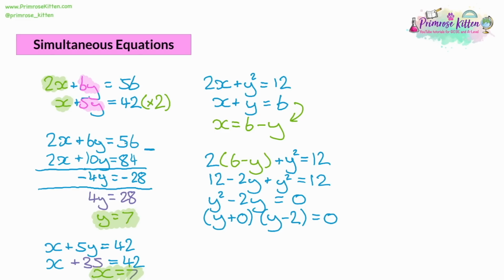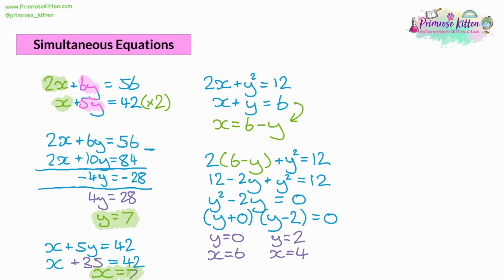So then when we're writing down what y is, we're going to make the brackets equal to 0. So we could have y is equal to 0, or we could have that y is equal to a positive 2. And so that's how we get our first number. And then to find x, we can substitute into x plus y. So we want x plus y to be equal to 6. So if y is 0, x would have to be 6. And if y was 2, then 4 plus 2 would be equal to 6. So x would have to be 4.